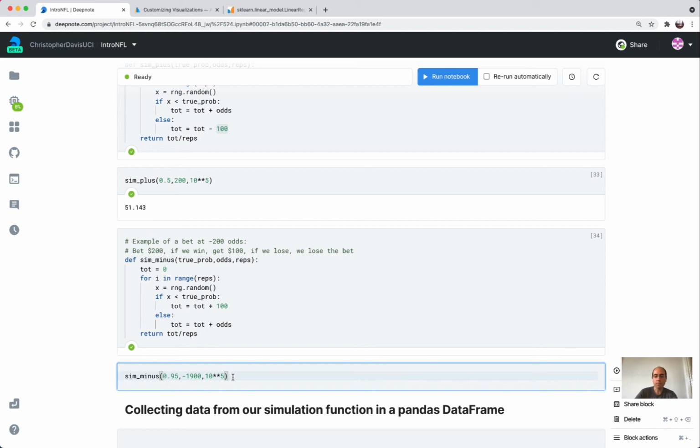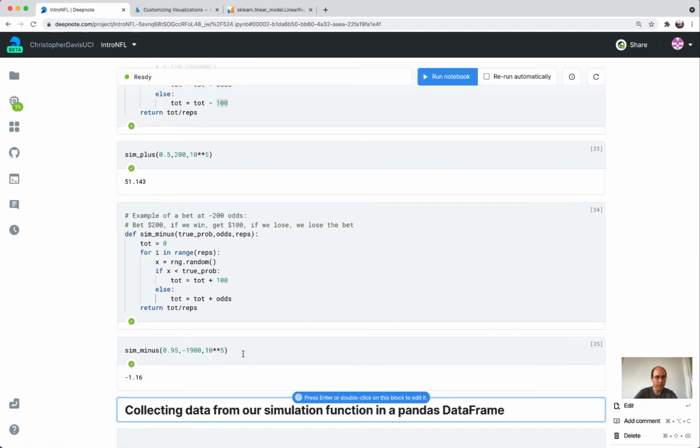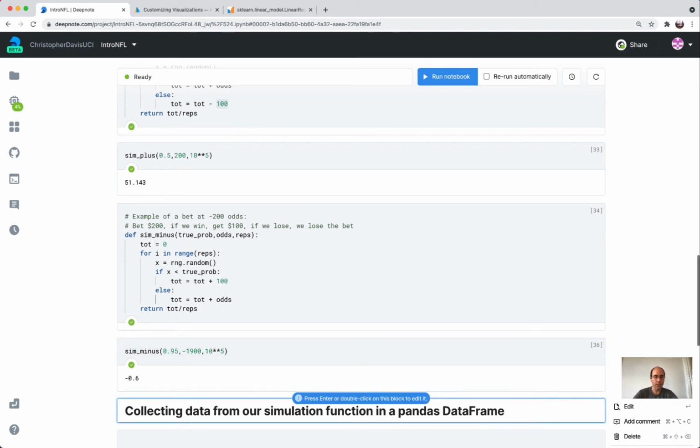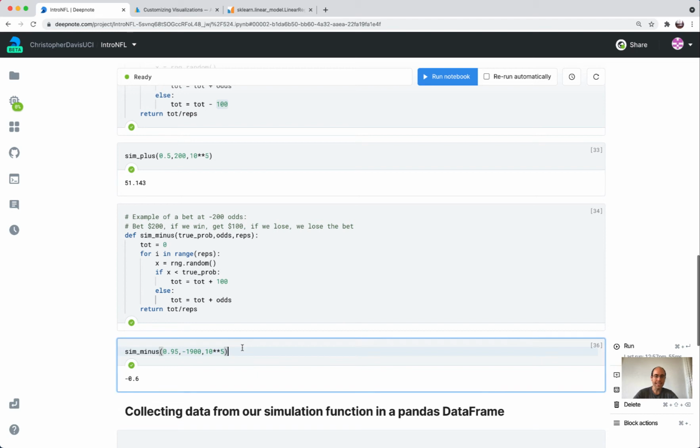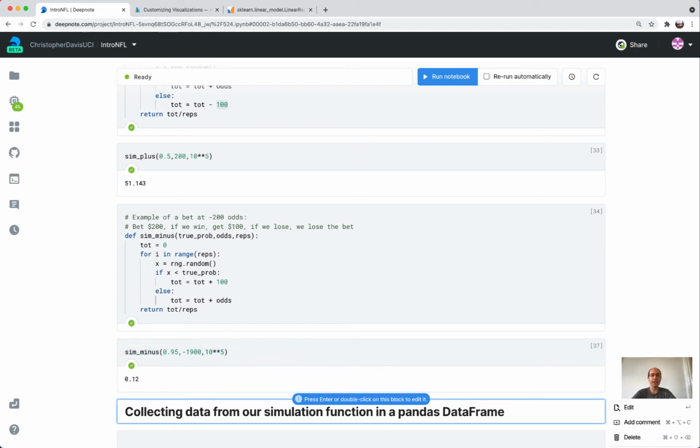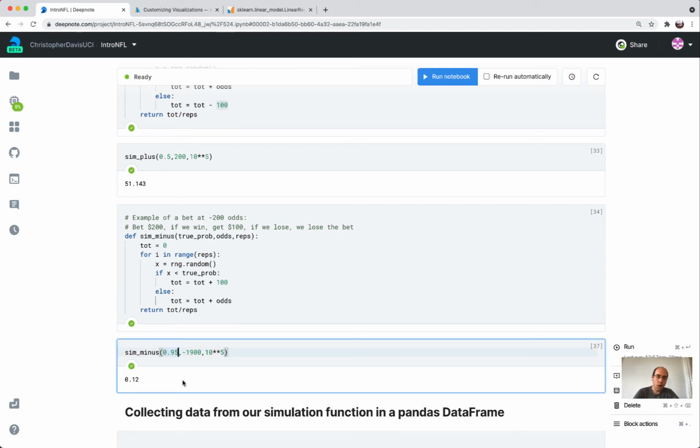Okay, I'd expect it sometimes to be positive, sometimes to be negative. Okay, so there it's like negative 1.16. Let's try it again, negative 0.6. Okay, there on average we're making 12 cents per bet. Okay, so that seems pretty good. And now what happens if I increase this to 97% as my true probability? So this is a good bet, not a great bet. And let's see what our average return is.